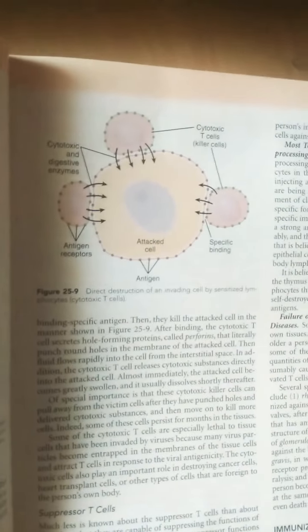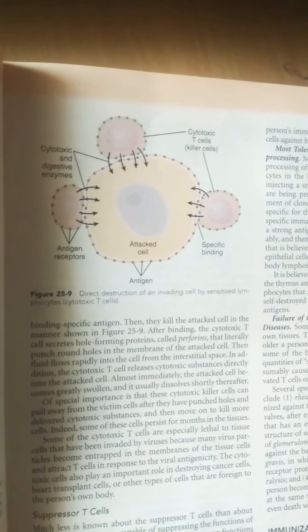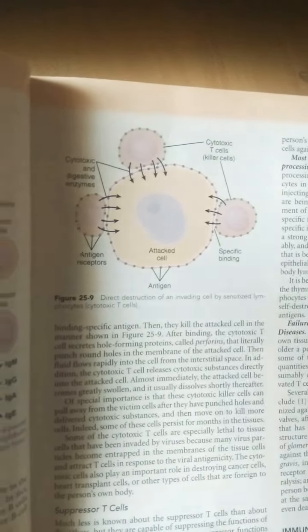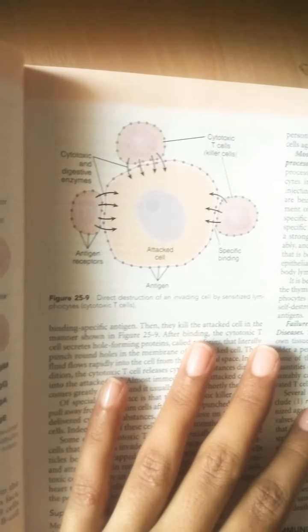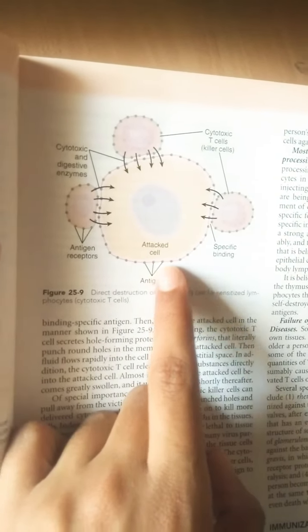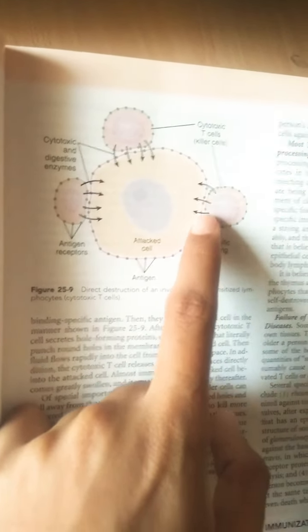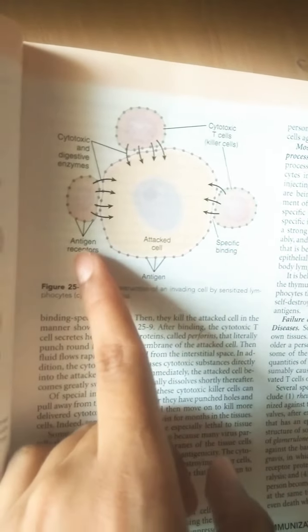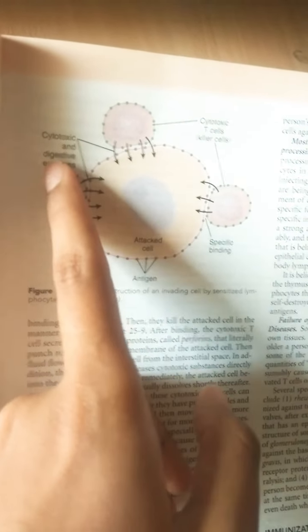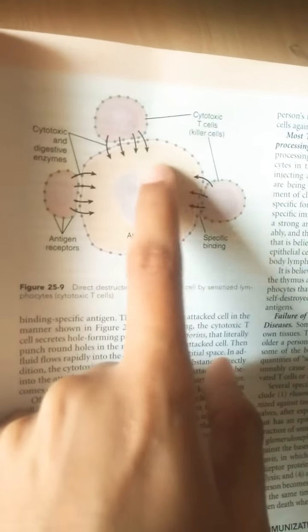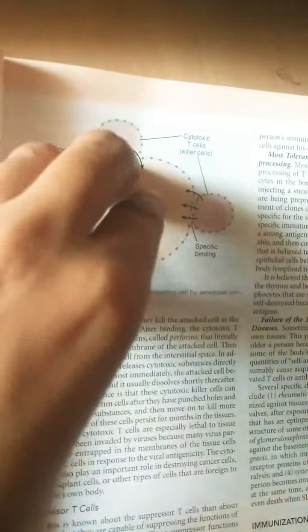So here we can see the direct destruction of an invading cell by sensitized lymphocytes, cytotoxic T cells. How we can directly kill them without any complement cascade. So here's the antigen. Specific binding cytotoxic T killer cells, how they are arranged, antigenic receptors, cytotoxic and digestive enzymes are this. This is the attack cell. So this is how three cells come, attack them in the middle and destroy them with the help of cytotoxic T cells directly. So this is all about which we need to discuss from our textbook.